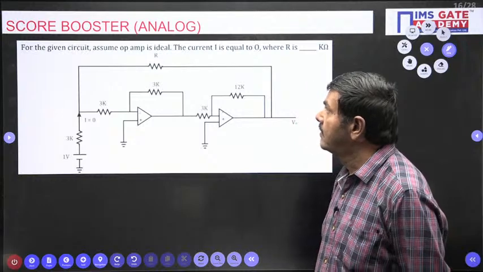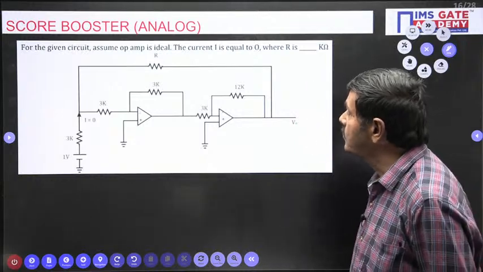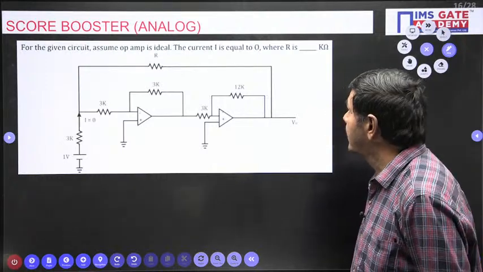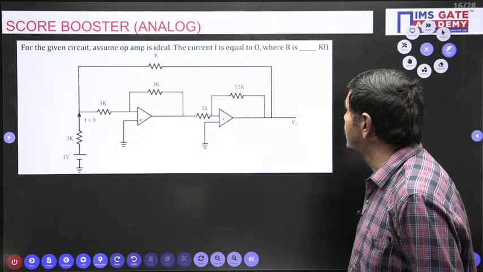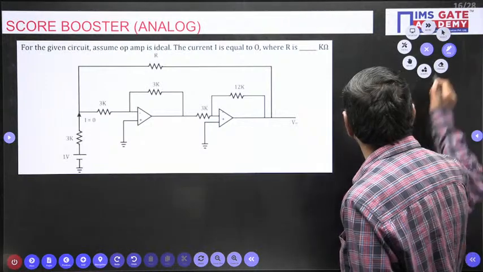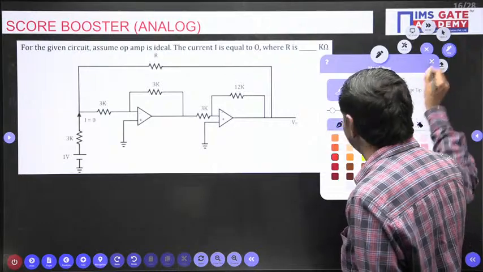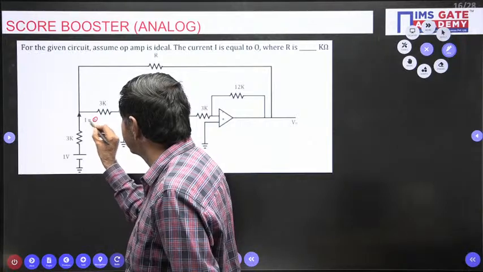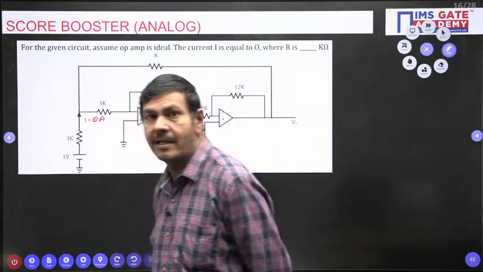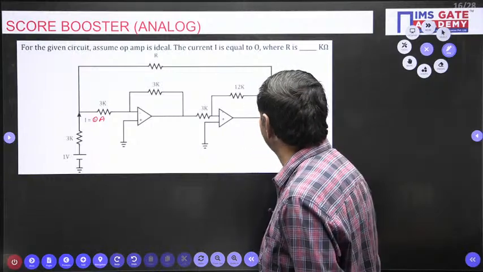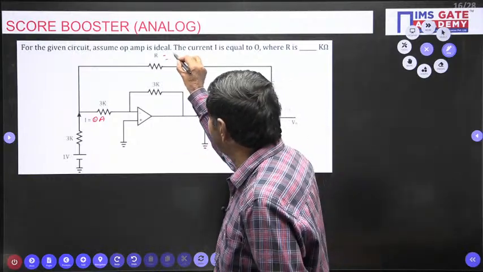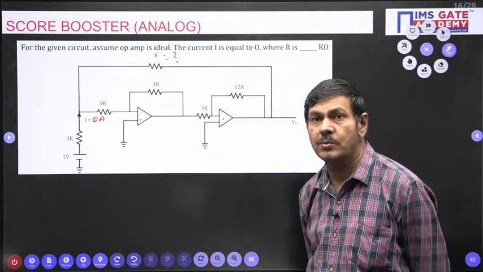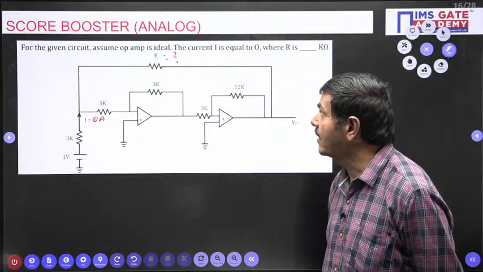What is given? For the given circuit, assume the op amp is ideal. The operational amplifier is ideal, he says. The current I is equal to 0, where R is dash kilo ohms. That point you watch: the current I is 0 amperes. What is this R value? We are asked to find it. With current I equal to 0, you find out what R is. That is the given question.